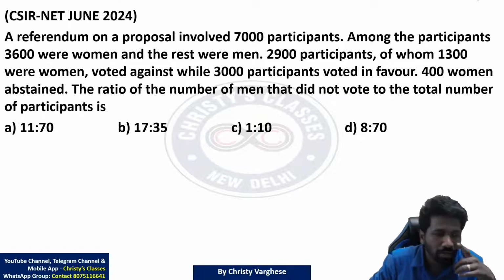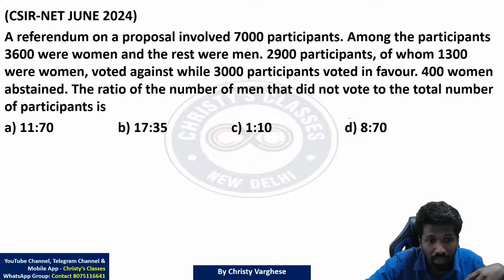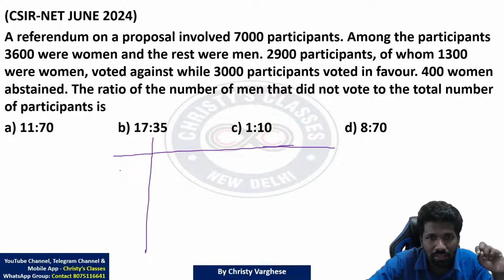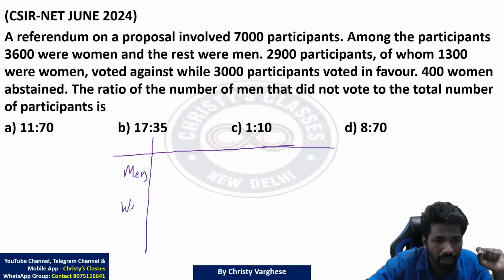Tabulating the data will give you clarity, because here there are many things. If you don't tabulate, you can get confused. So row-wise, I will write the gender of the people, men and women, and column-wise and total number of people.